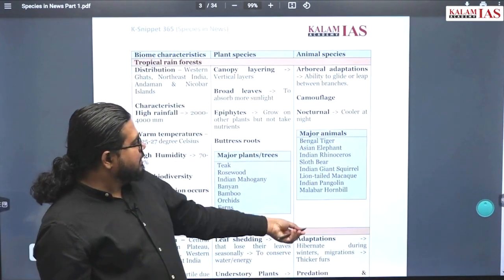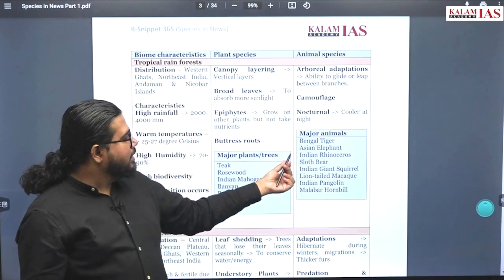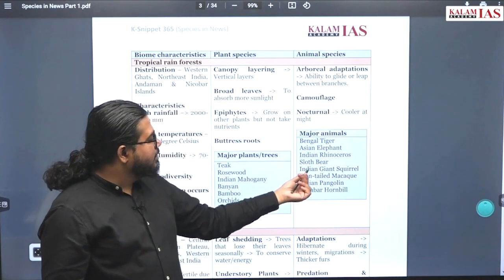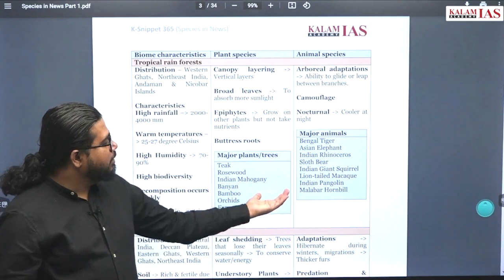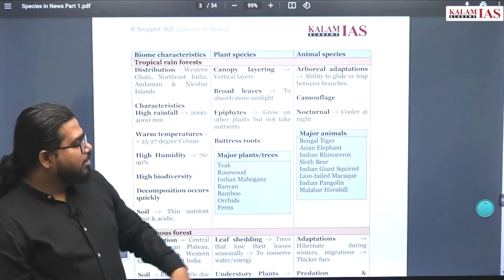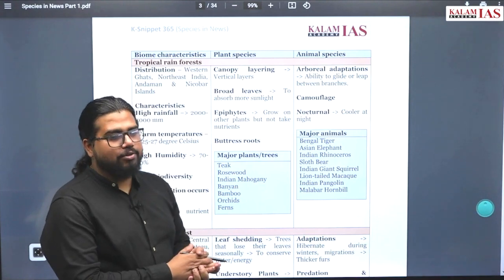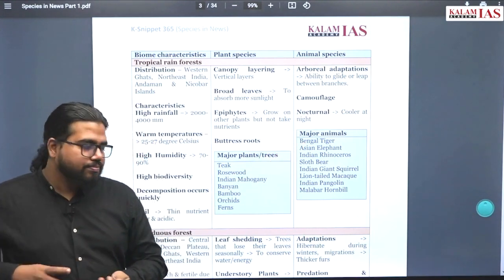So these are some of the major animals which you find in the tropical rainforest: Bengal tiger, Asian elephant, rhinoceros, sloth bear, giant squirrel, lion-tailed macaque, Indian pangolin, Malabar hornbill, etc. Many of these are not fully limited to tropical rainforest. In deciduous forest also you will find tigers and elephants and all.